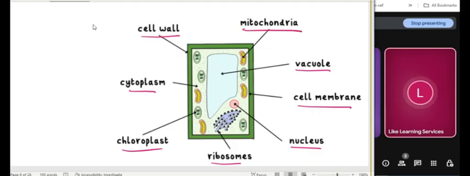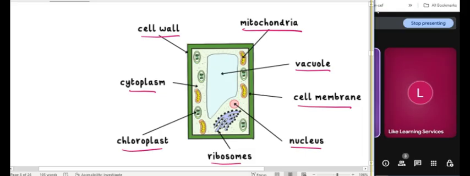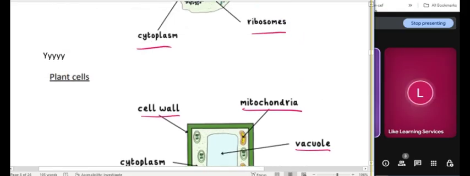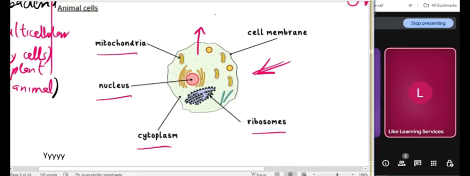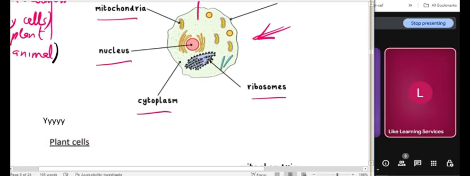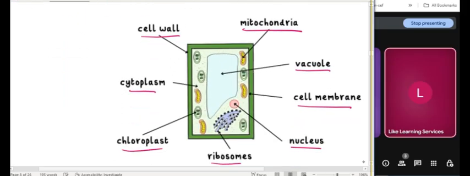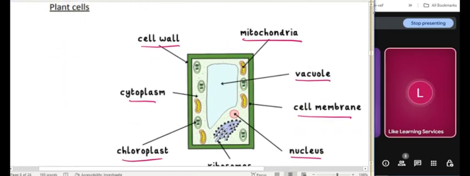Okay, you will notice that the plant cell has a more definite shape, unlike an animal cell that has an irregular shape. See the animal cell, the shape is irregular, isn't it? Yes. But see the plant cell, it has a more definite shape.